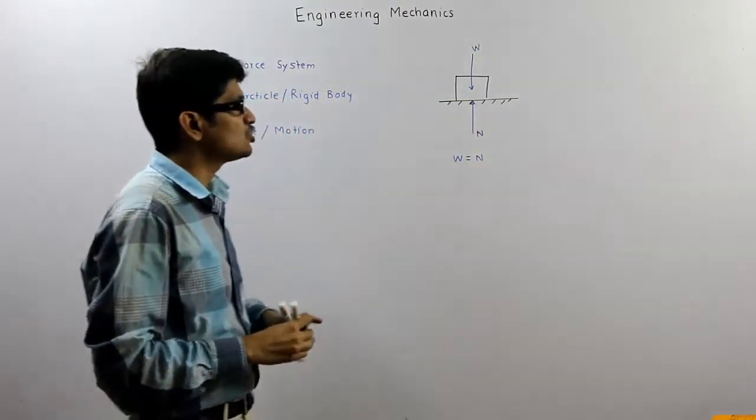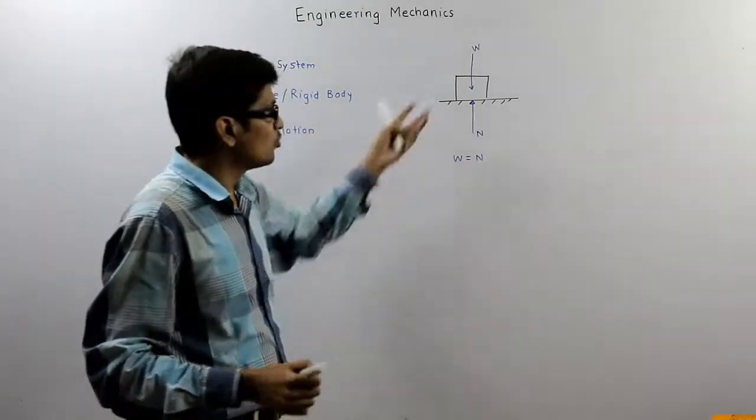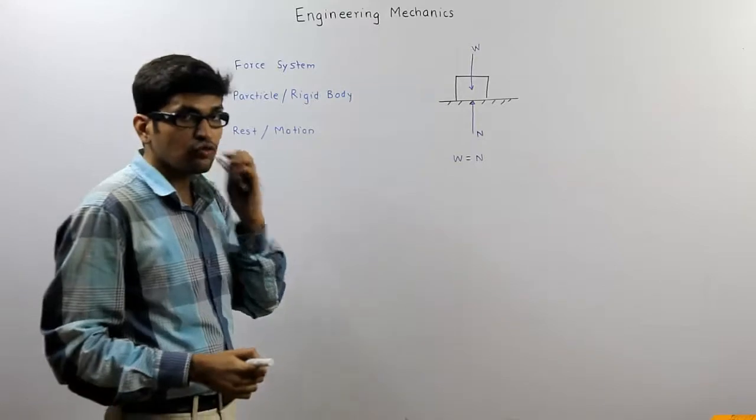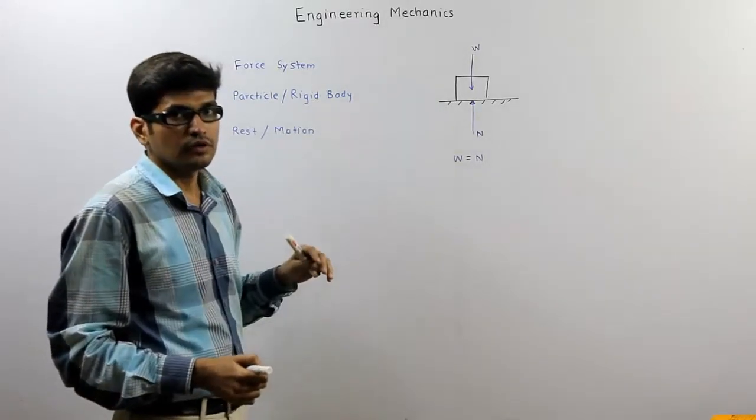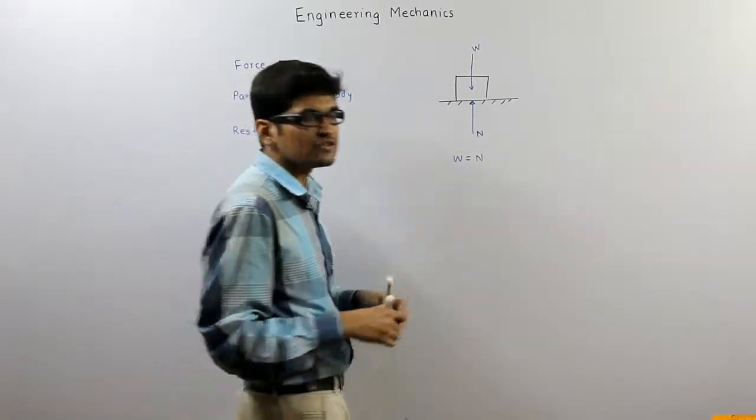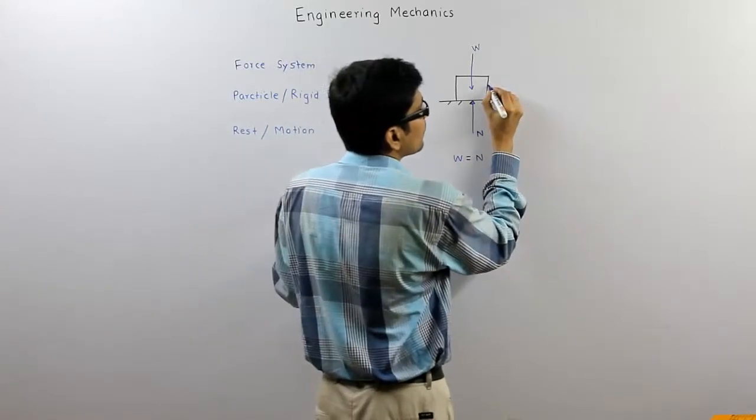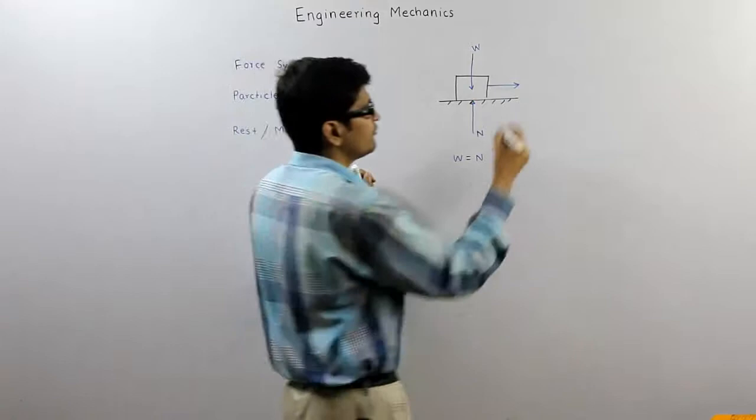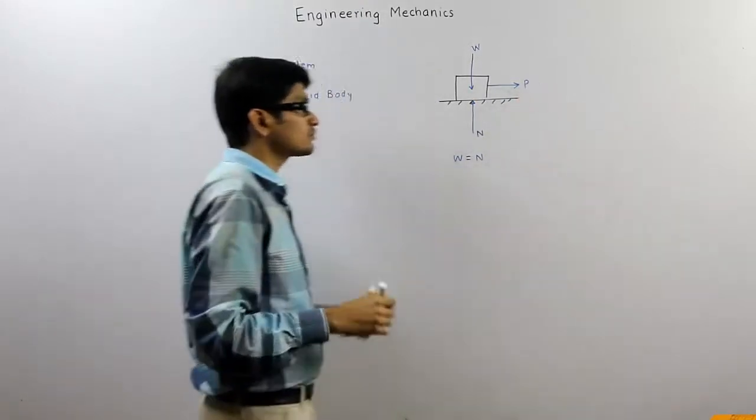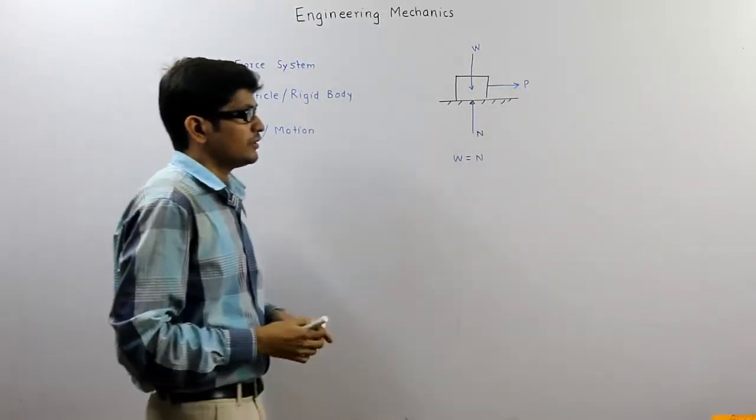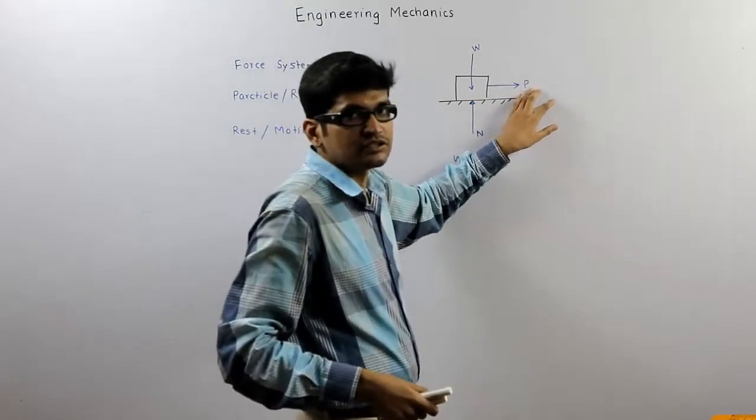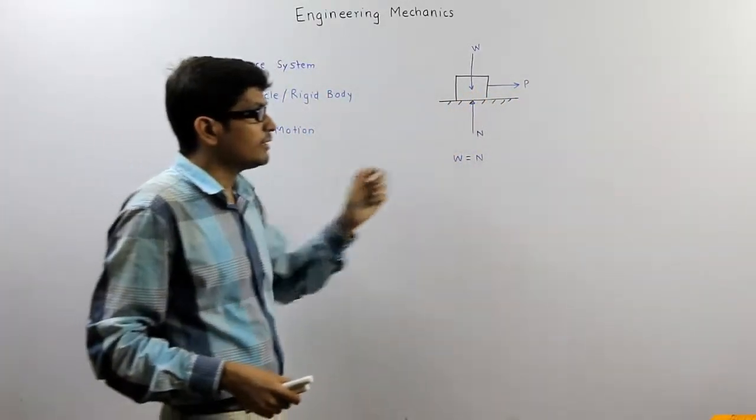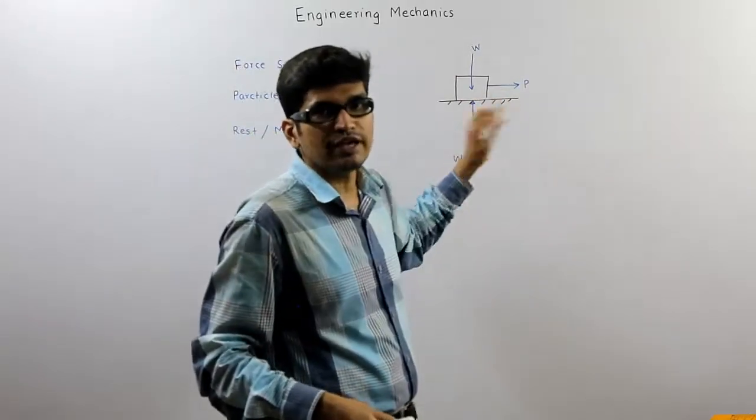Now if you see there is no unbalanced force, both the forces are balancing each other, so there will be no motion. So for motion to happen, there should be some external unbalanced force. So suppose I am pulling this block with force P, but the magnitude of P decides whether the block will move or not. Means it may or may not be sufficient to move that block.